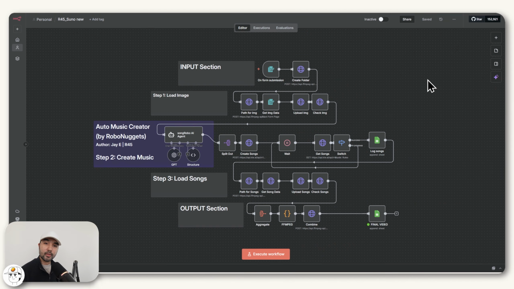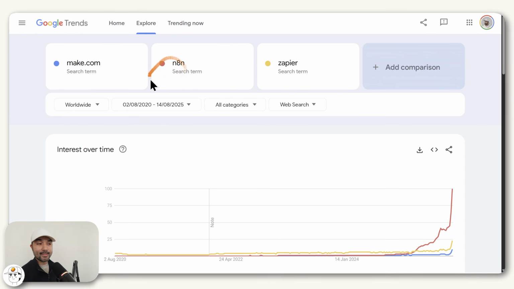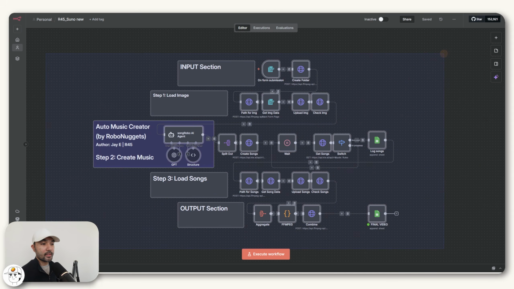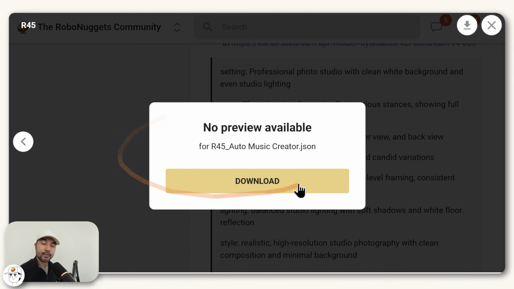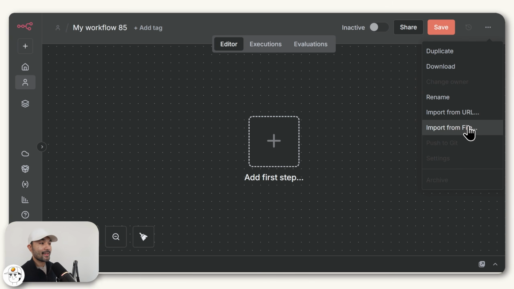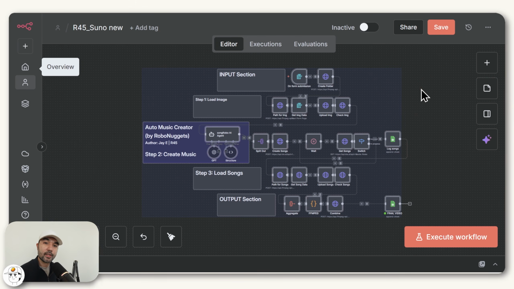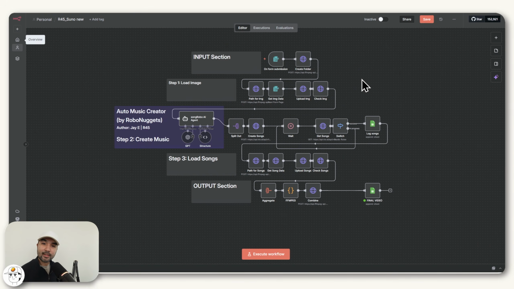And this system, we built it in n8n, which if you're new, n8n is a no-code automation tool similar to Zapier or Make.com. But the great thing about it is if you have this template, which you can just download here if you're part of the community, you can import that into n8n, and it will build that automation for you from scratch. But if you want to learn and follow along, then don't worry because I'll be going through this node by node as well.